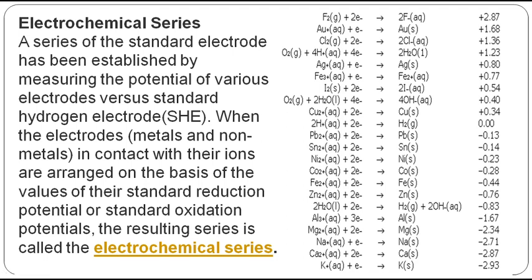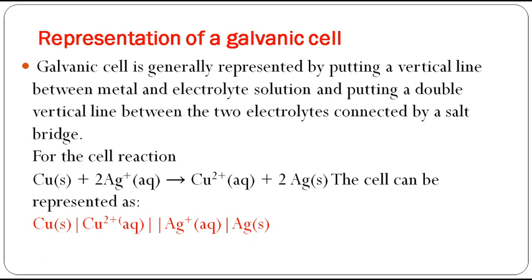So how did I get this? E cathode minus E anode. So when I get a negative value, what does it mean? It has less reduction potential or good oxidation potential. And is it a reducing agent or oxidizing agent? If it has a good reduction potential, it is a good oxidizing agent. If it has a less reduction potential, it's a good reducing agent, I'm sorry. You have to think opposite.